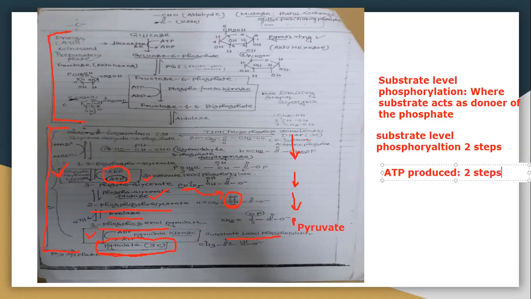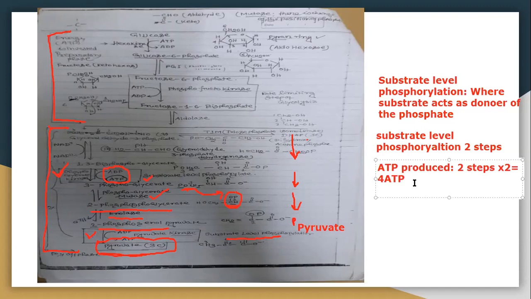One is the ADP to ATP conversion, another is also the ADP to ATP conversion. In these two steps, ATP will be produced. As the reaction occurs twice, it will be 2 into 2, so the total will be 4 ATP.